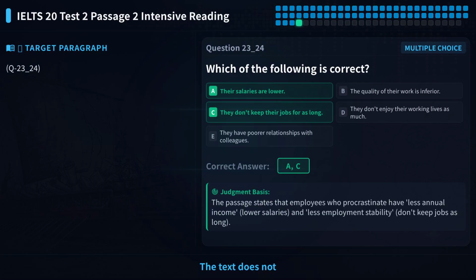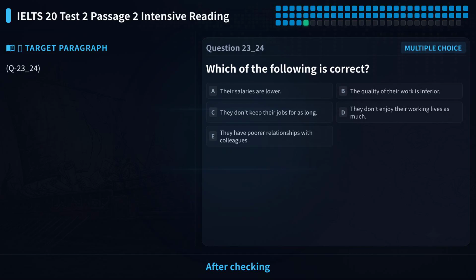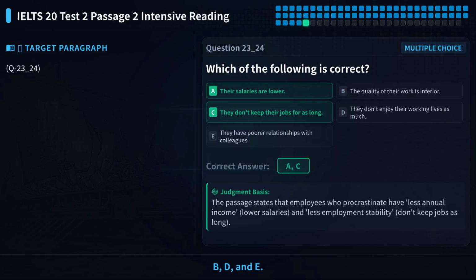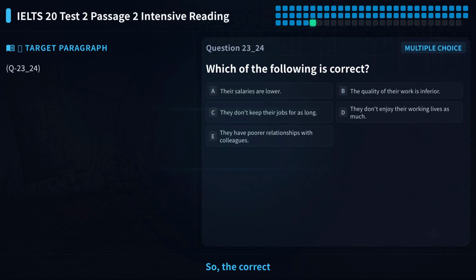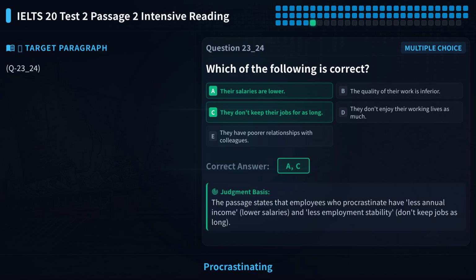The text does not mention this point, so E is also incorrect. After checking each option one by one, we have eliminated options B, D, and E. Now only A and C remain, and both are clearly supported by the text. So, the correct answers for questions 23 and 24 are A and C. Procrastinating employees have lower salaries and lower job stability.